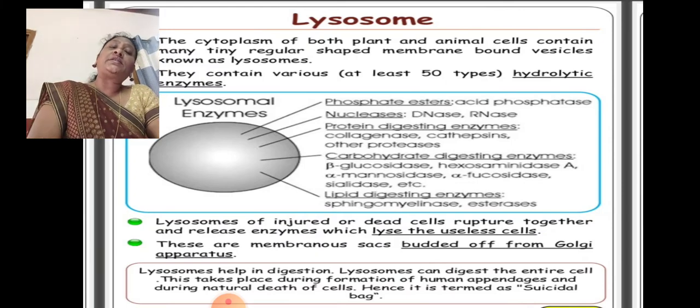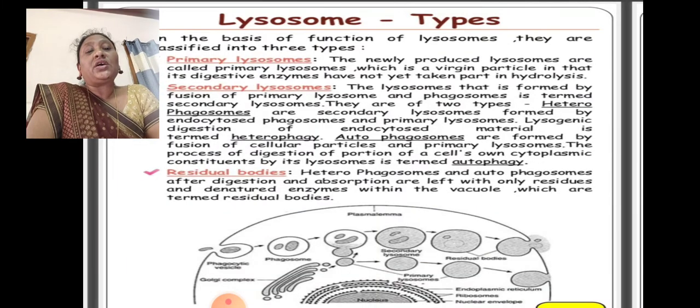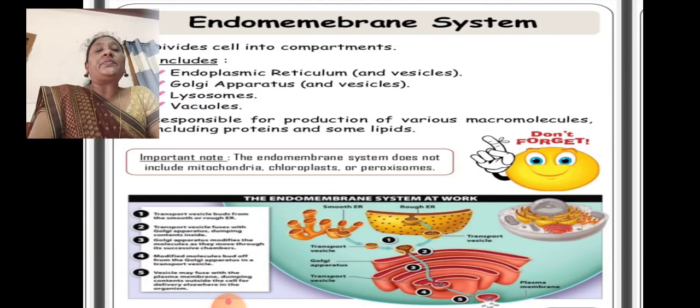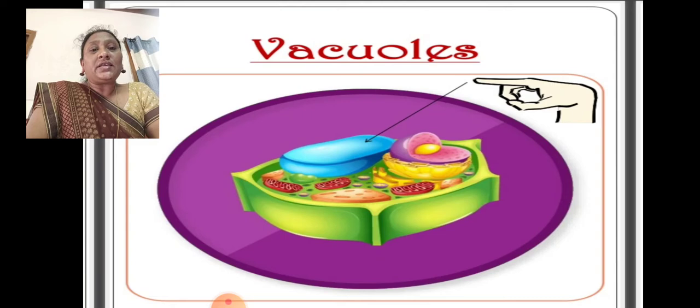Any organelle or cell in the body that is dead, wounded, damaged, or inefficient to work well, it used to kill. It releases the hydrolytic enzymes and it kills the waste substances. So it helps to clean up the cell. That is the reason we call it a hydrolytic enzyme.